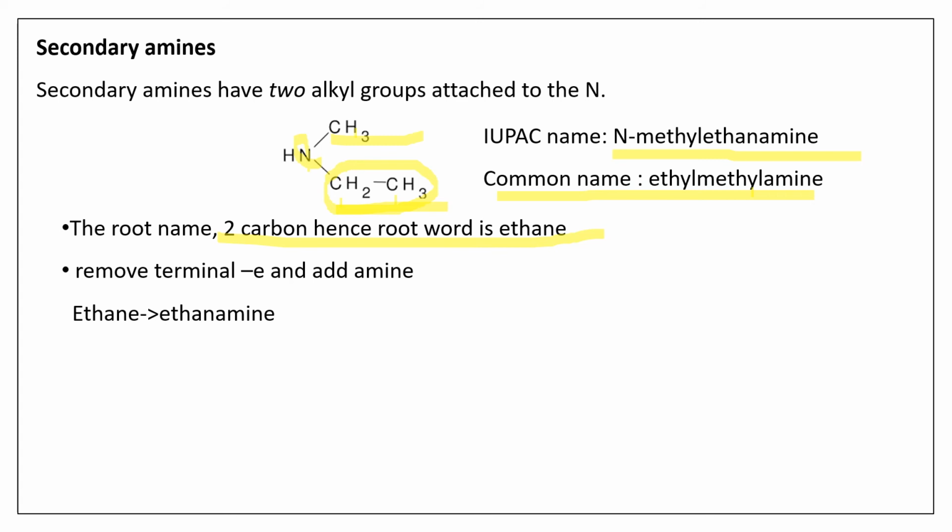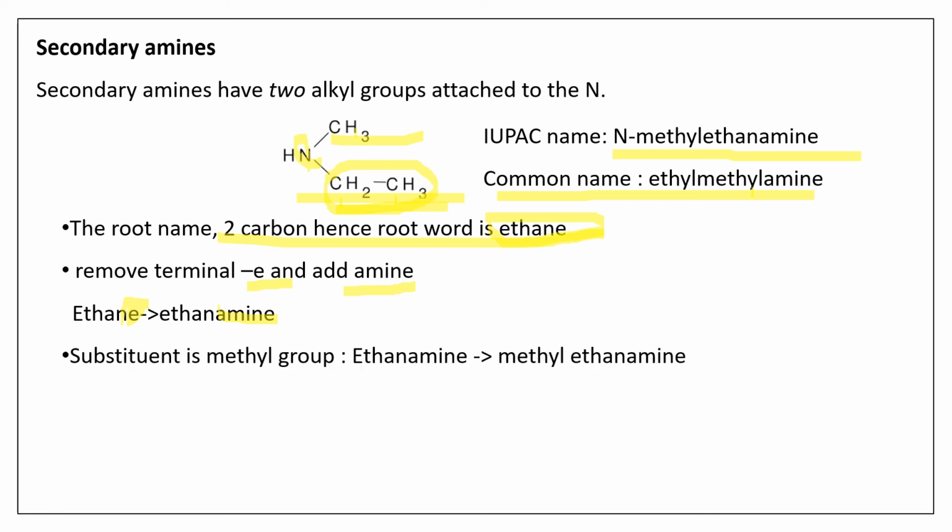It is the ethyl group because it has 2 carbons. We take this as the root word. So the root word for this compound is ethane. Now remove the terminal E from that root word and add the word amine. Once you remove the E, ethane becomes ethane amine.